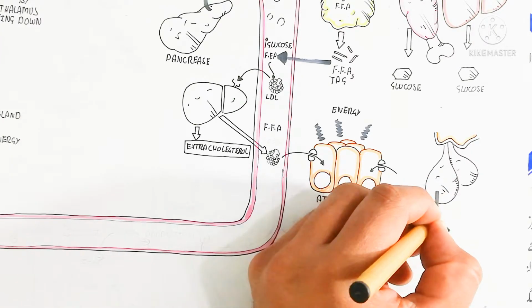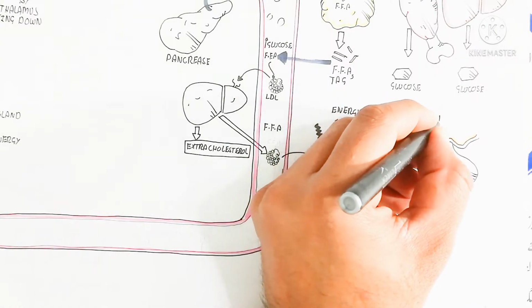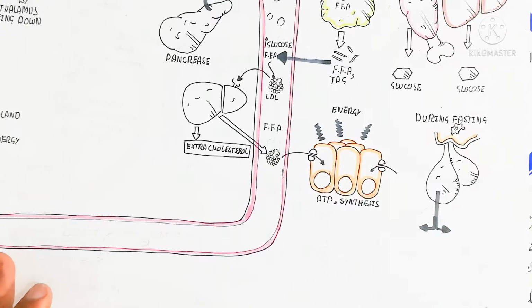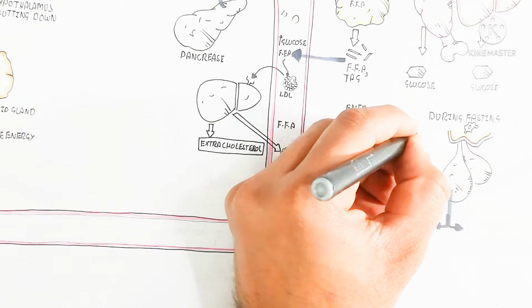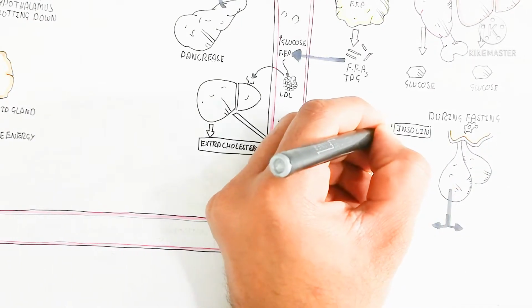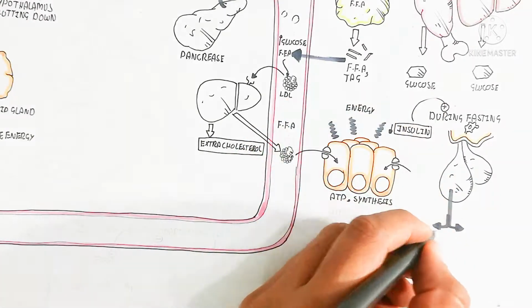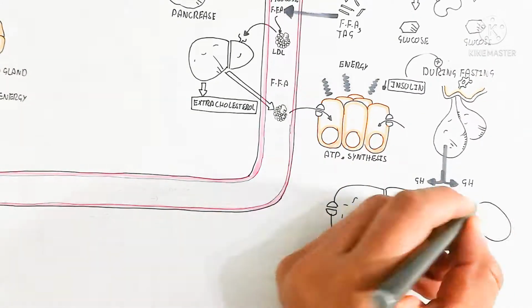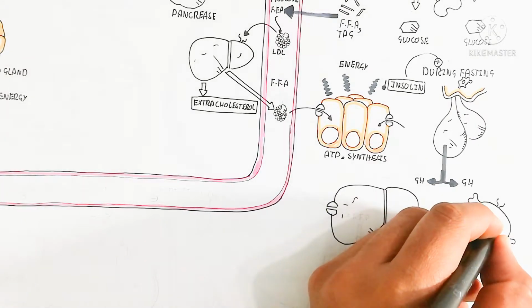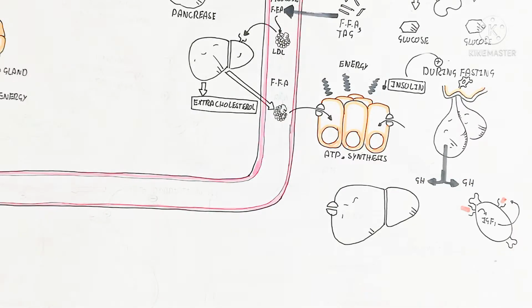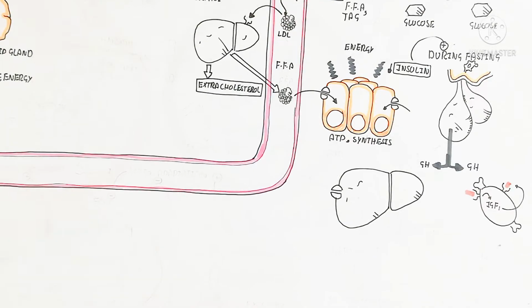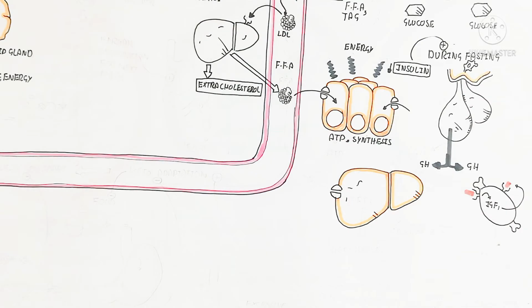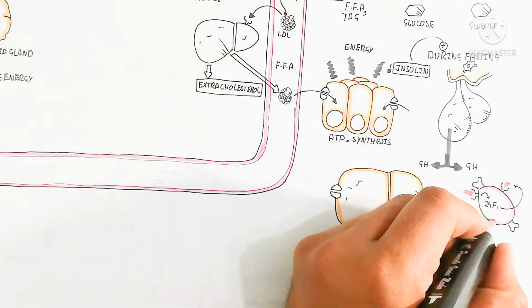So ATP and the synthesis of things come from the tissue. And an important thing is that during fasting the insulin is not present. The decrease of insulin will trigger the higher brain cortex to signal the adenohypophysis of the pituitary to produce growth hormone, which targets different tissues. After binding with the muscle, it stimulates insulin-like growth factor 1, as well as in the liver, also producing insulin-like growth factor 1.